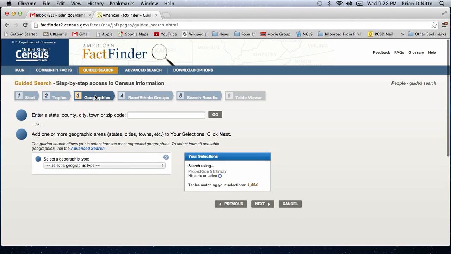The third is geographies. He's looking for county level data within New York State.